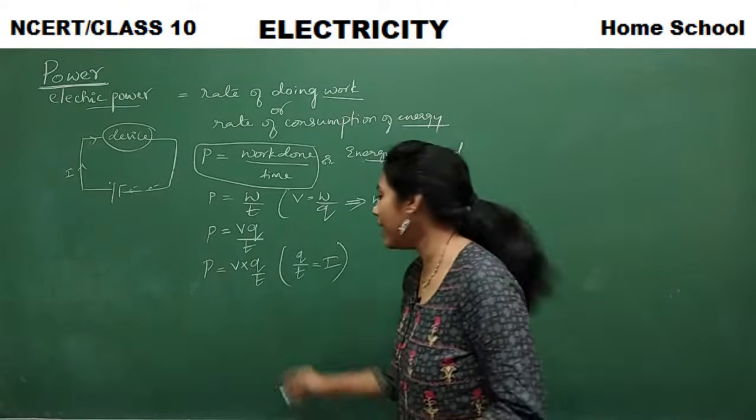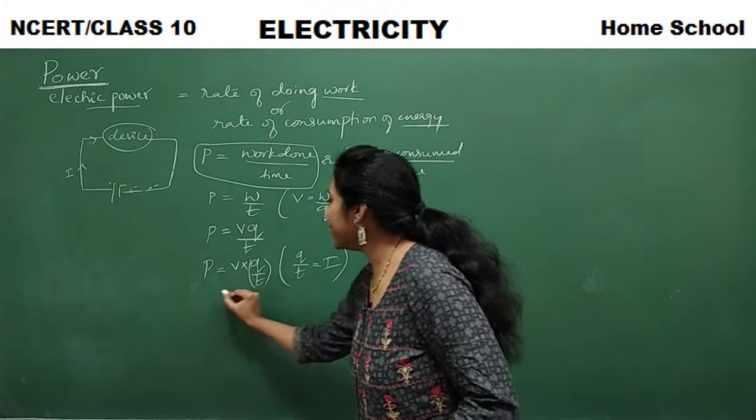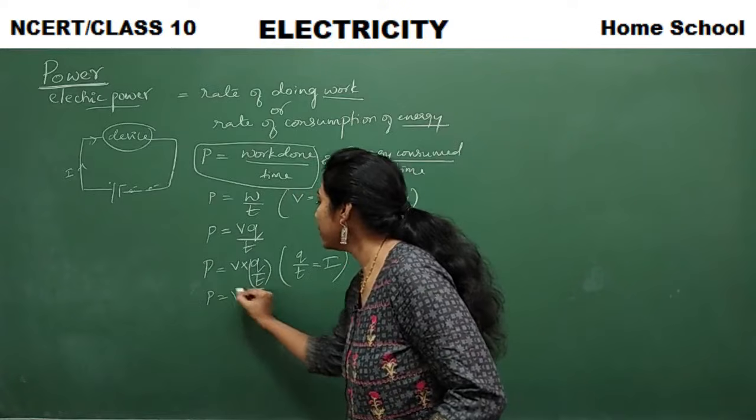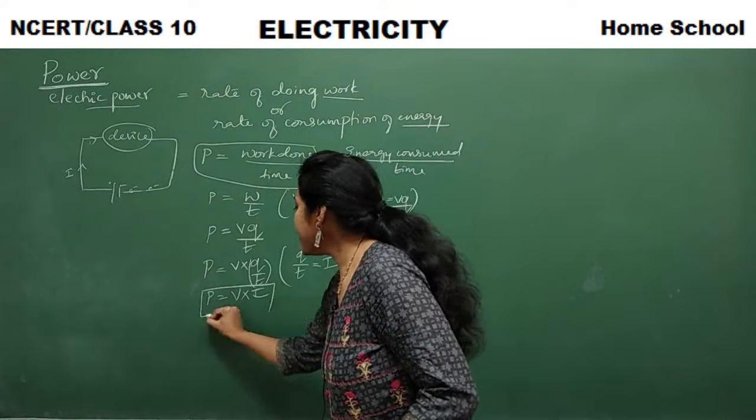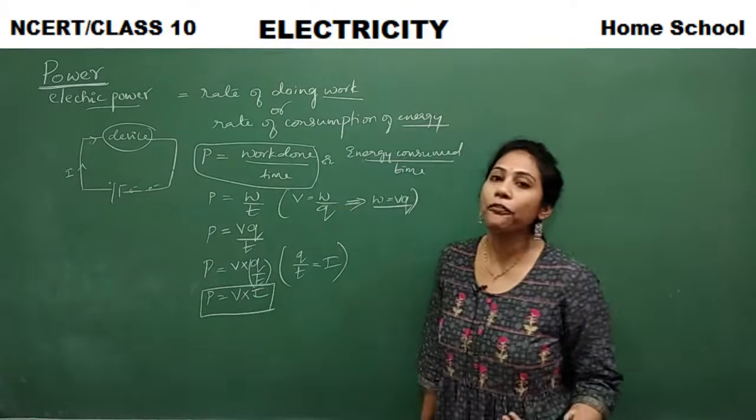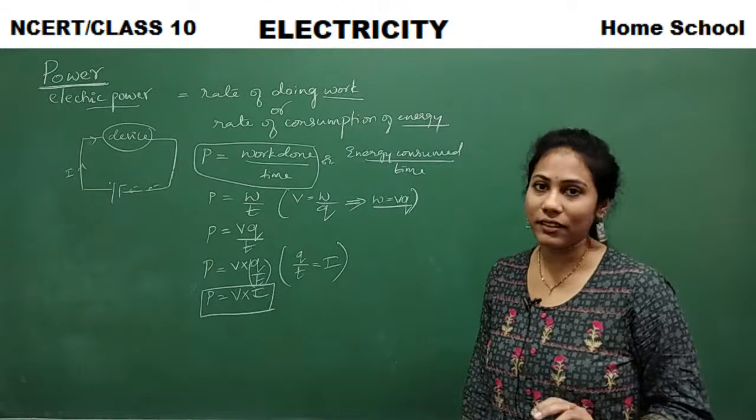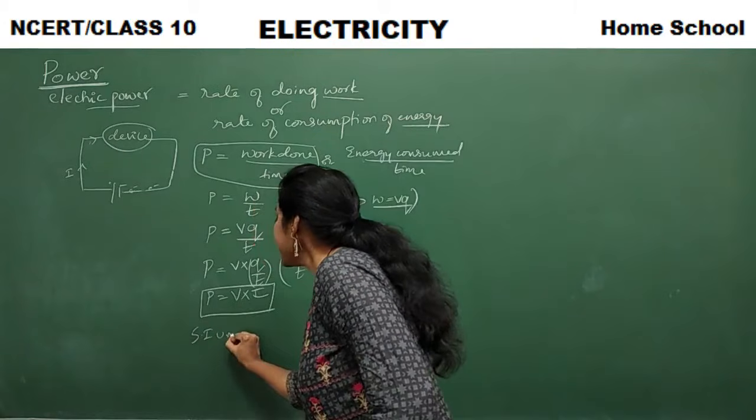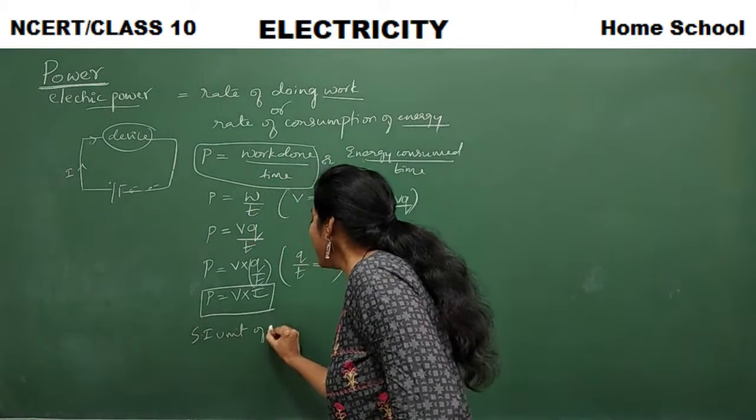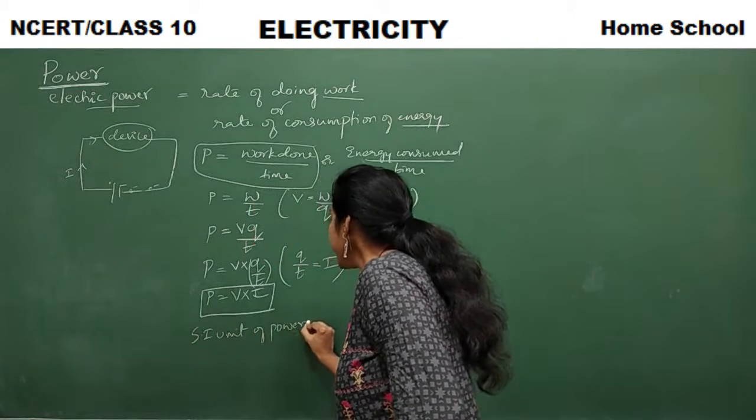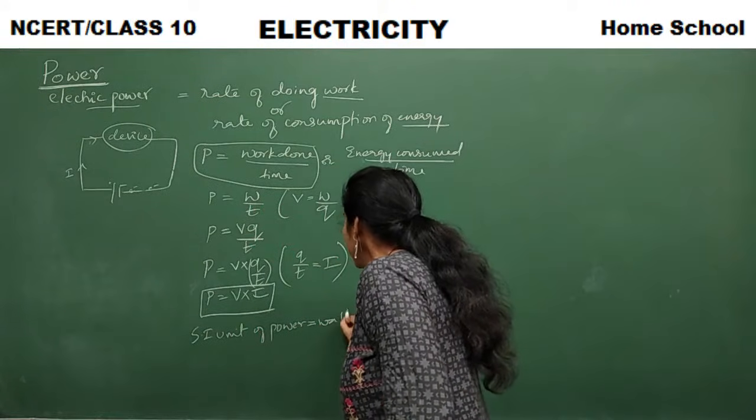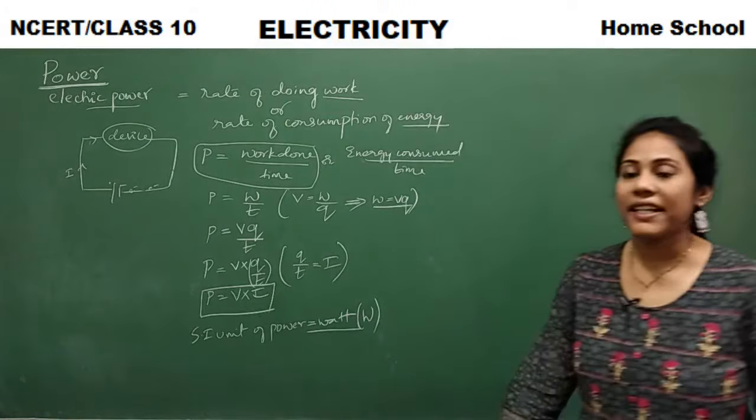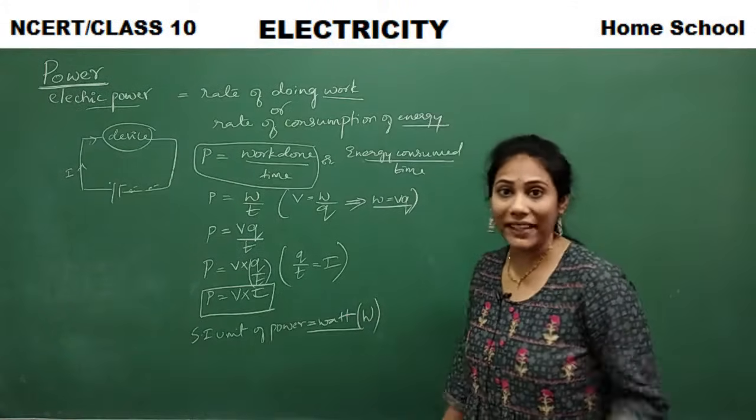Very basic formula. So instead of Q by T, what can I substitute? V into I, isn't it? So this is the first formula of power. And remember, the SI unit of power is equal to watt. Okay, watt we indicate with capital W. The SI unit of power is watt.